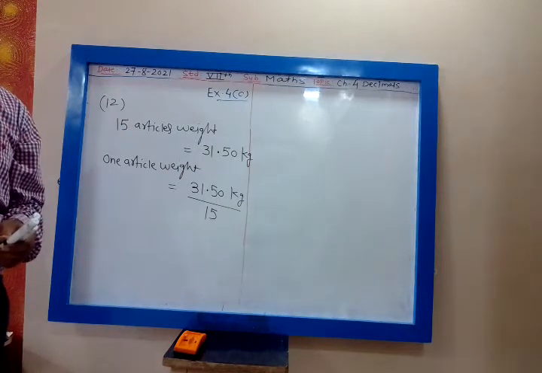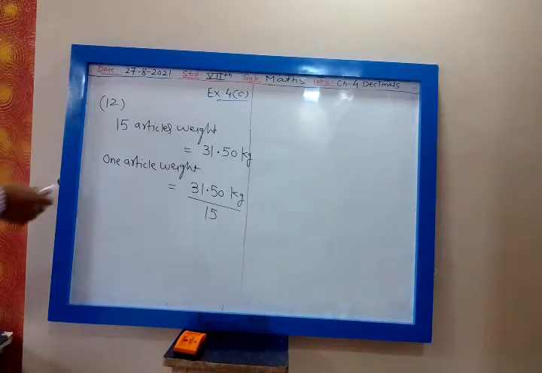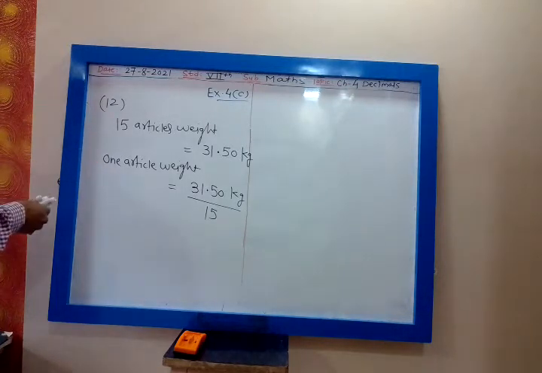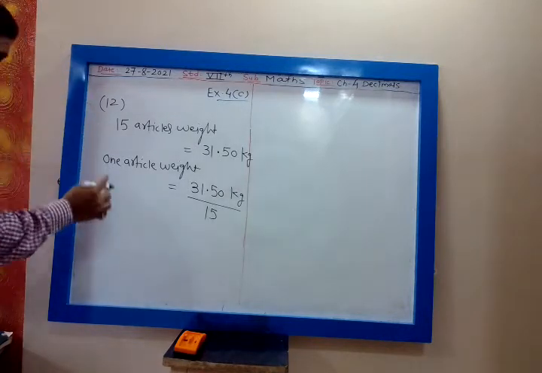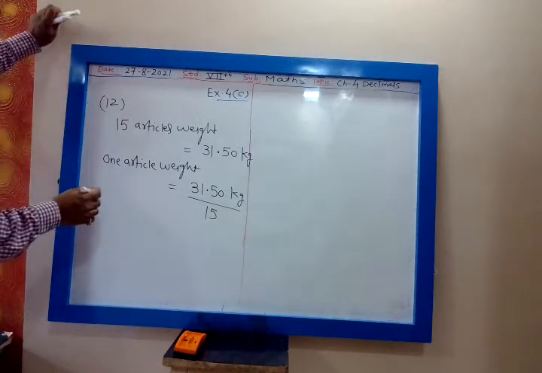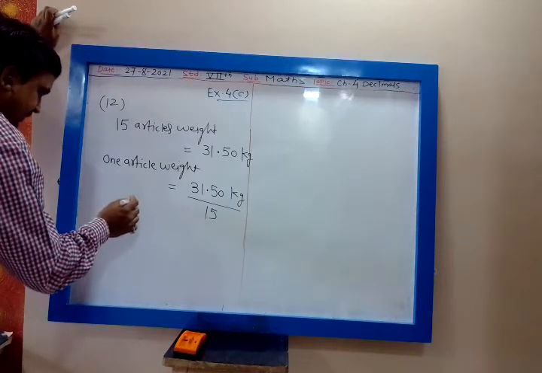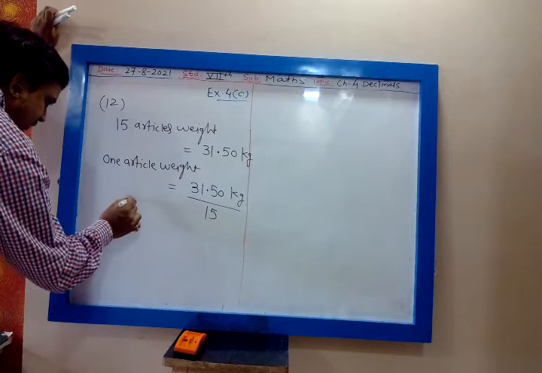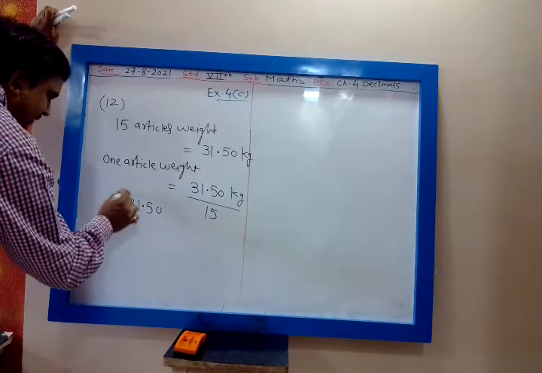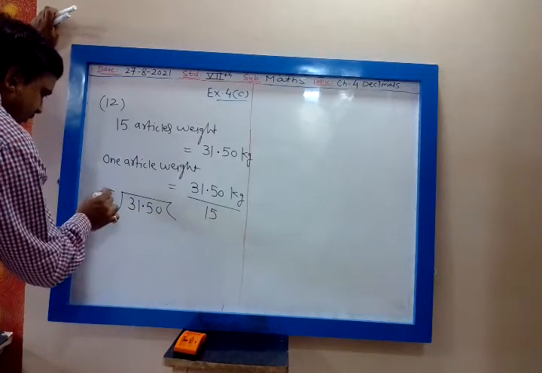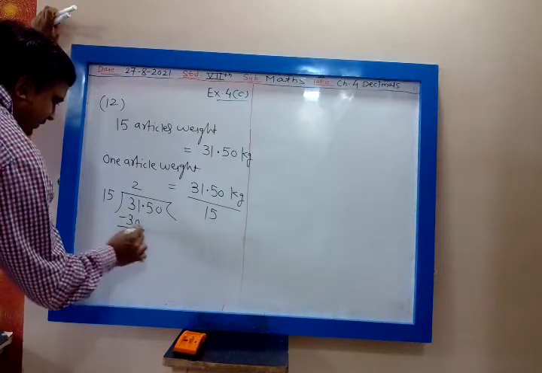Now, many you multiply, one you divide. That you remember. So divide 31.50 by 15. See this part. 31.50 divided by 15. 15 2s are 30.